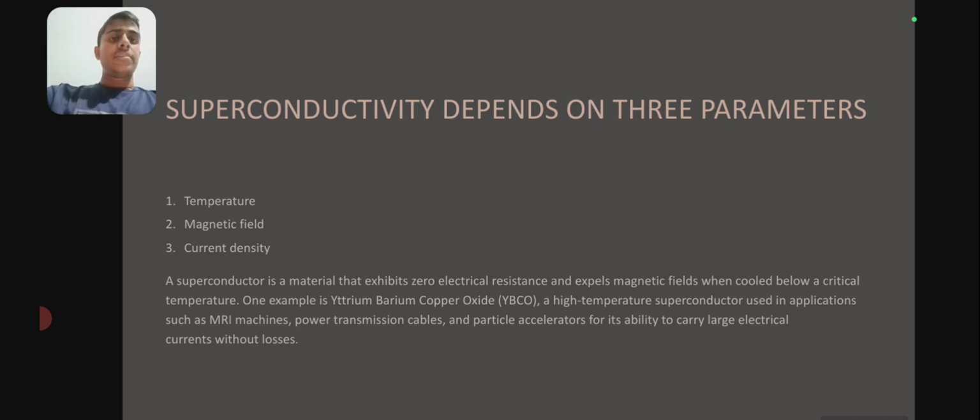A superconductor is a material that exhibits zero electrical resistance and expels the magnetic field when cooled below critical temperature. One example is yttrium barium copper oxide, a high temperature superconductor used in applications such as MRI, power transmission cables, and particle accelerators for its ability to carry large electrical current without losses.